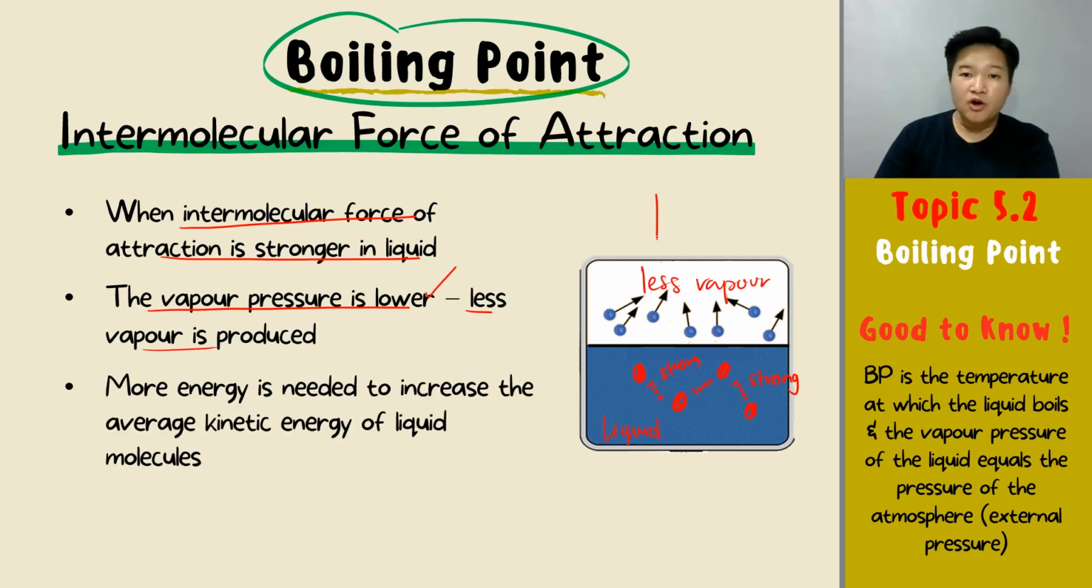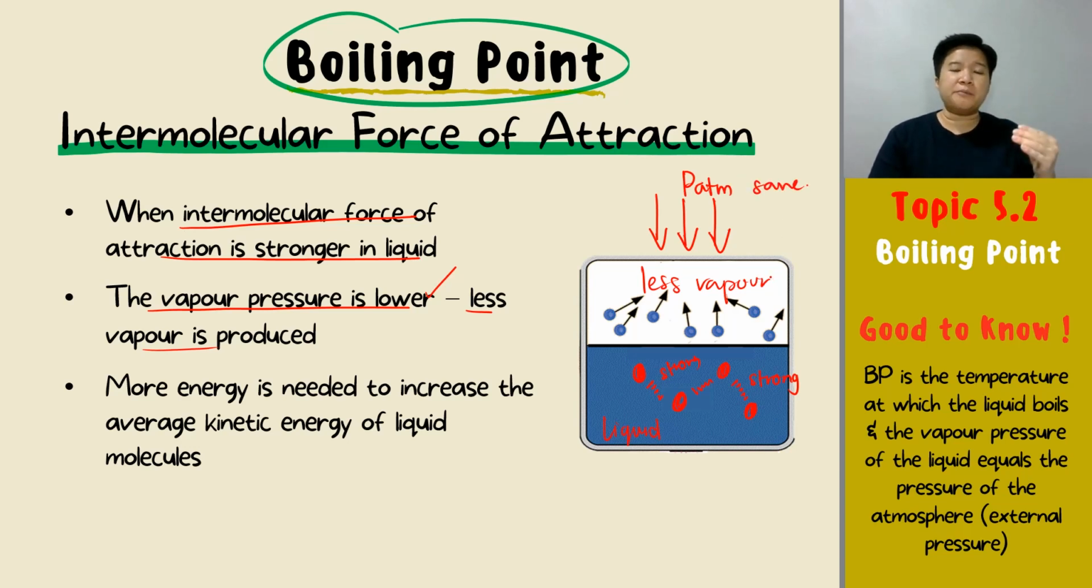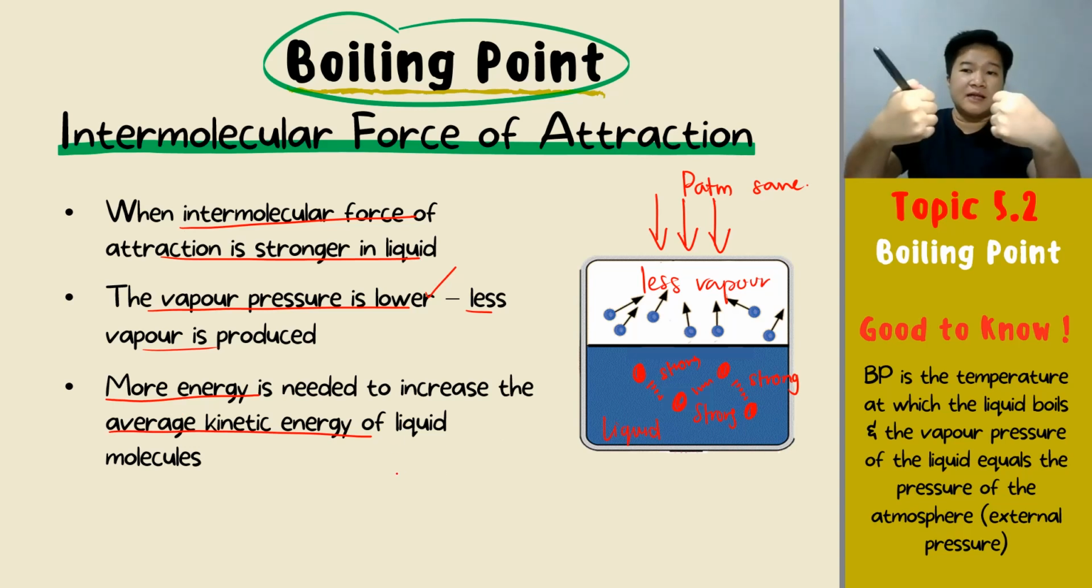But your atmospheric pressure that is pressing this down is still that high, remaining the same. So when your atmospheric pressure is the same, but your liquid has a stronger force of attraction, what do we need to do? We need more energy for the liquid molecules to increase the kinetic energy. When you have more energy, your liquid molecules have a higher kinetic energy. When you have a higher kinetic energy, you can overcome the strong force of attraction. When you can overcome the force of attraction, you can then release and become vapor, right?